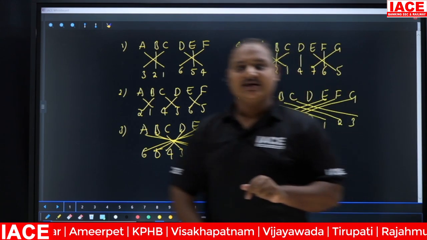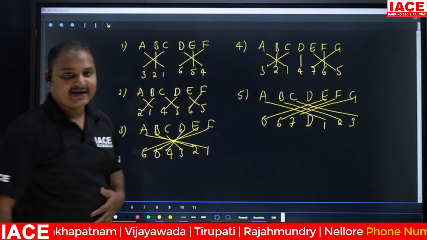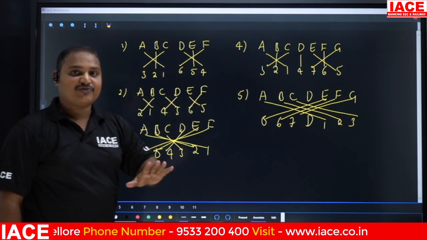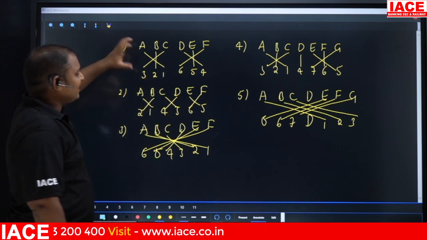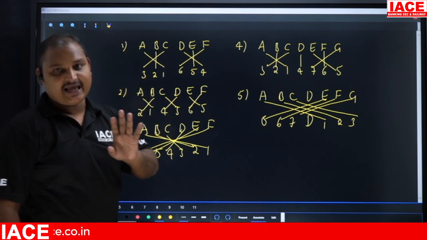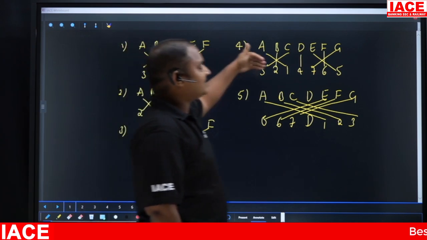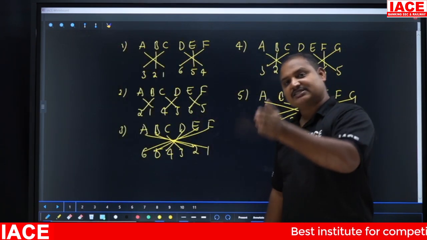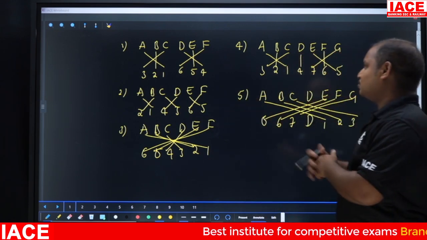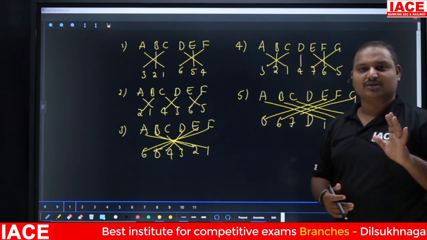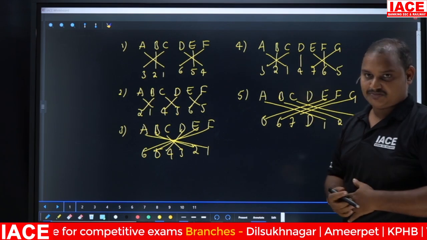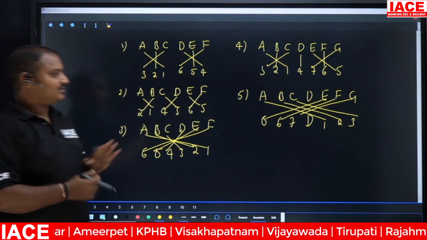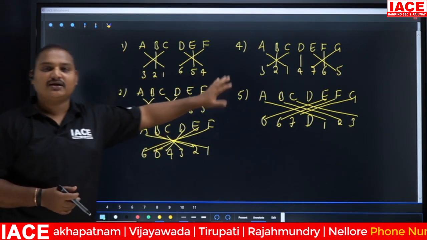So like that, how are we going to identify the patterns here? Suppose they have given an even number of letters, then any of these three will be the patterns for that. But when they have given words having an odd number of letters, like 5 or 7 or 9, any of these two can be used. There are different types of patterns also. So these are the regular patterns, and they are going to form the questions based on this.